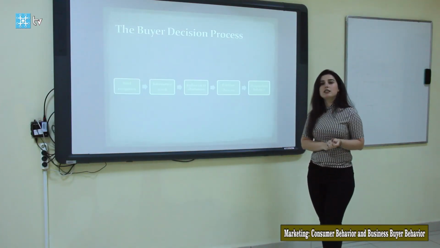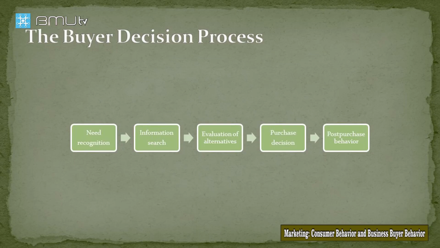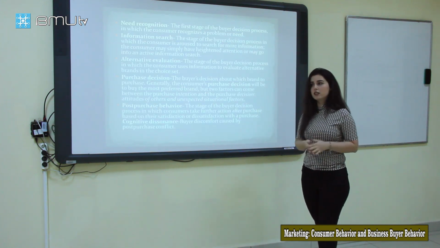And the next one, guys, I want to speak about the buyer decision process. This process consists of five stages. First of all, need recognition. The next ones are information search, evaluation of alternatives, purchase decision, and post-purchase behavior. Now let's explain each of them. First of all, need recognition. What is need recognition?